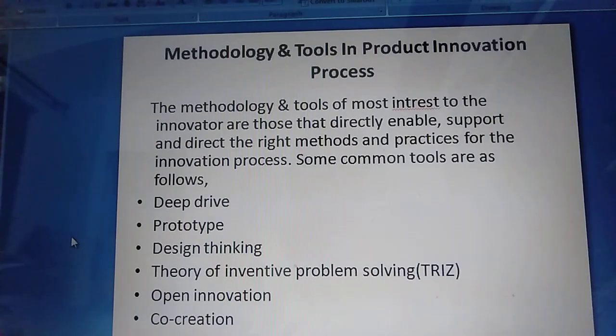So with this I conclude my session, and we'll discuss in the other session, that is part 2, module number 4.